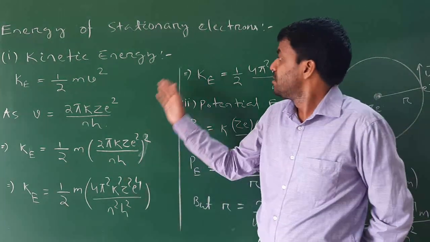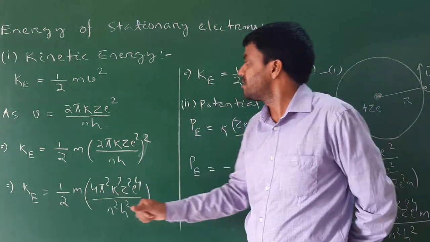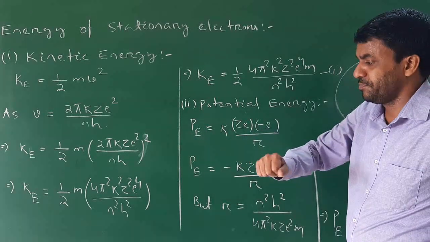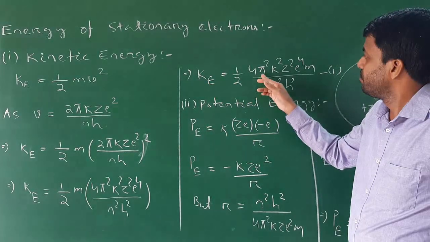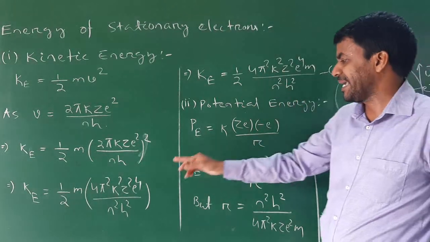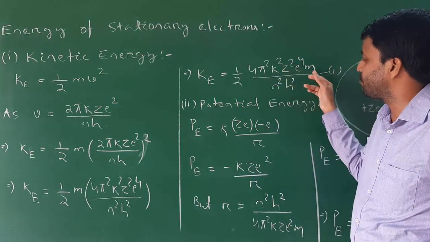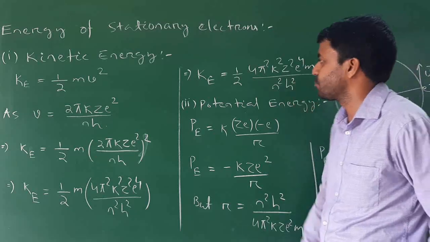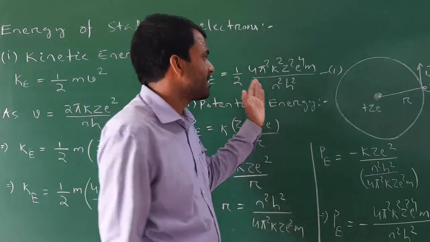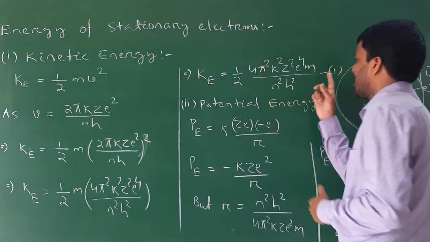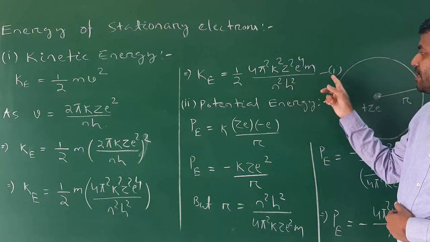Next, I just arrange the physical quantities. KE is equal to half times 4 pi squared k squared z squared e to the power 4 m divided by n squared h squared. This is the required expression of the kinetic energy, and I denote it as equation 1.